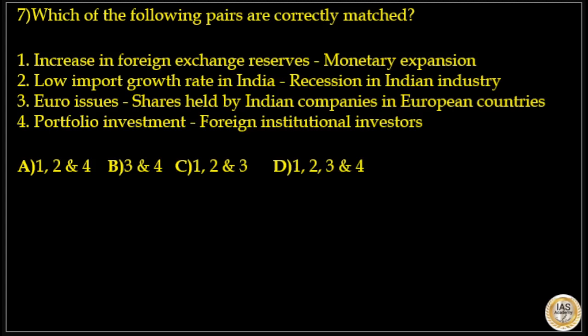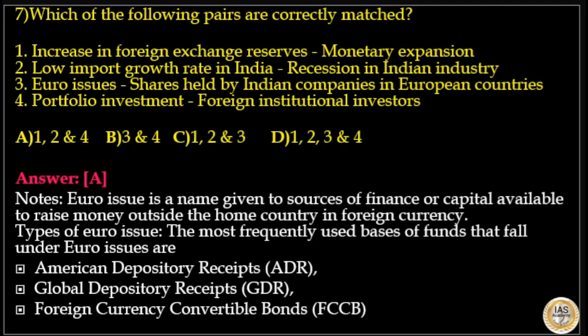Next is, which of the following pairs are correctly matched? Option 1, increase in foreign exchange reserves leads to monetary expansion. That is correct. Option number 2, low import growth rate in India leads to recession in Indian industry. That is also correct. Option 3, Euro issues, that is shares held by Indian companies in European countries. That is not correct. Option 4, portfolio investment, that includes foreign institutional investors. That is also correct. So, answer to this question is option A, 1, 2 and 4 because option 3 is not correct.